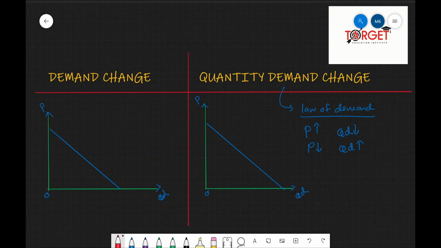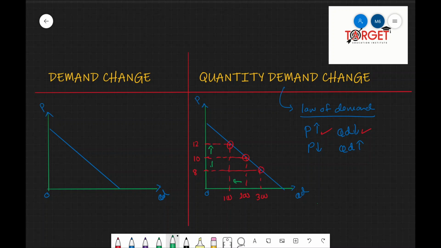For example, let us assume the price of a product is 10 rupees and the quantity demanded at price 10 is equal to 200 units. And suppose the price increases to 12, what would happen? Obviously, based on the law of demand, when price increases, quantity demanded would decrease. Let us assume it falls to 100 units. So you can see an increase in the price of the good decreases the quantity demanded. Vice versa, let us assume the price decreases to 8, then what would happen? According to the law of demand, the quantity demanded increases to 300.